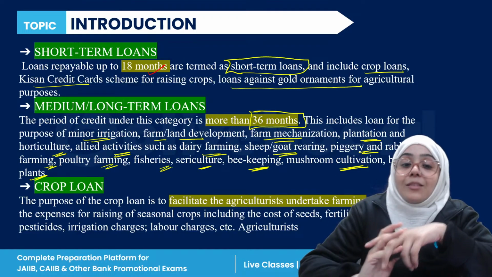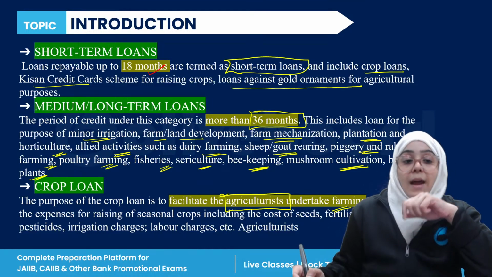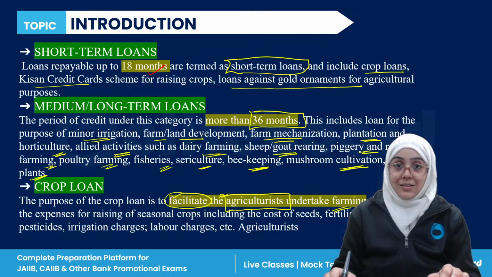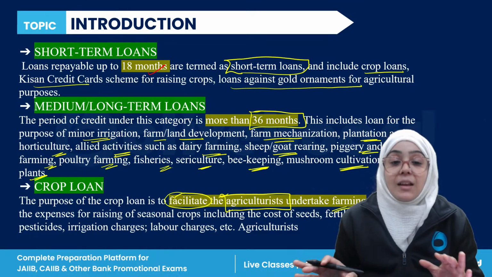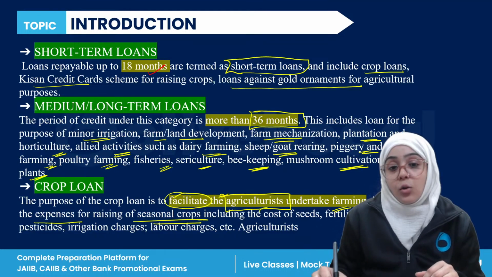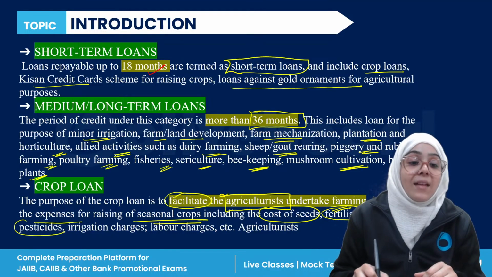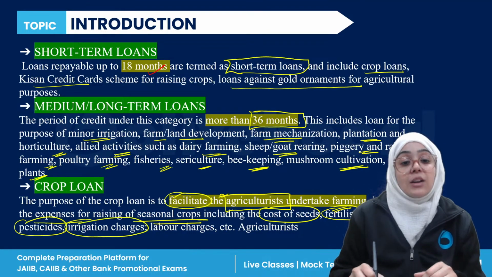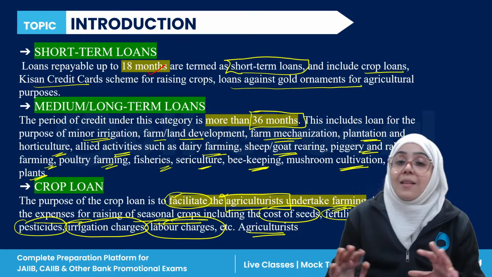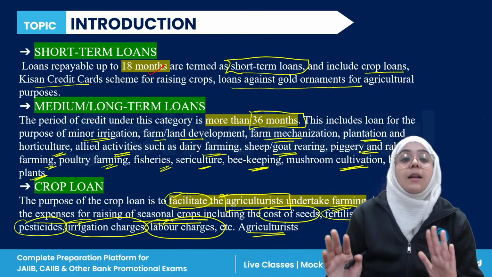The purpose of crop loan is to facilitate the agriculturist undertaking farming, right? So the main purpose of the crop loan is to facilitate the agriculturists who are undertaking farming. It is actually for meeting the expenses for raising the seasonal crop, which include seeds, fertilizers, pesticides, irrigation charges, labor charges, etc. So these are all considered under crop loan.